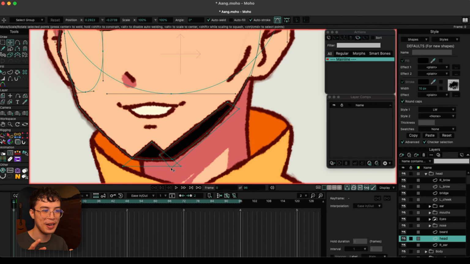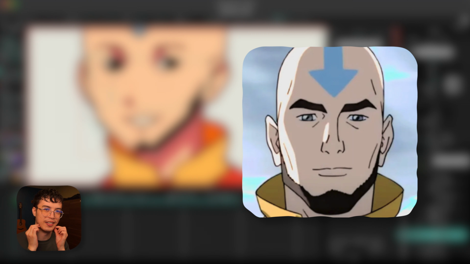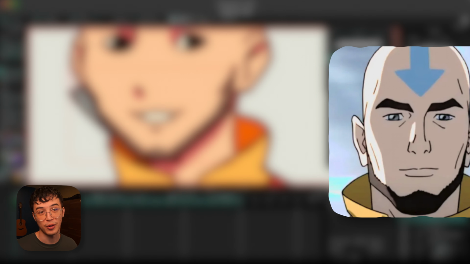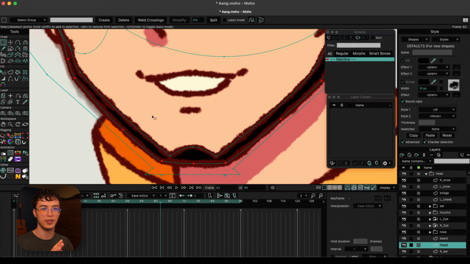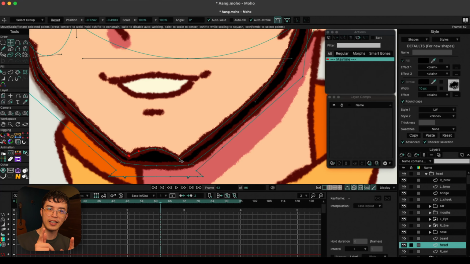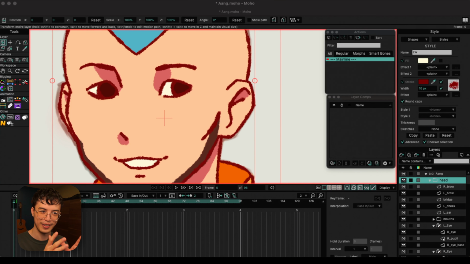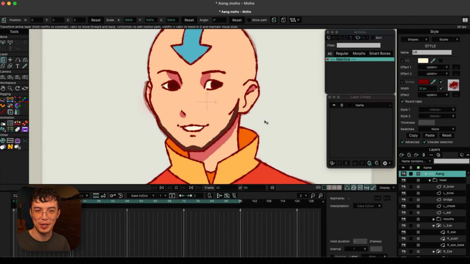Now, I've never been a fan of Aang's chin, neck, beard personally, but I decided to add it because, hey, we gotta make it accurate. This is real Aang when he's older. This is what he looks like. And honestly, it kind of grew on me. Maybe more so than it was before I started this project. Still not crazy about it conceptually, but I don't mind it as much as I think I used to.